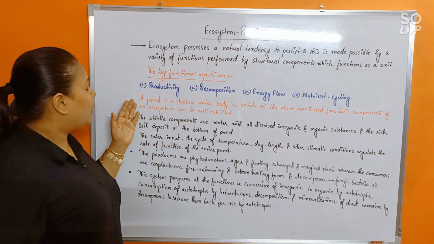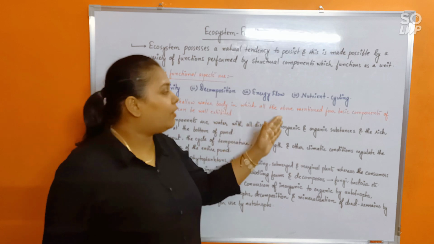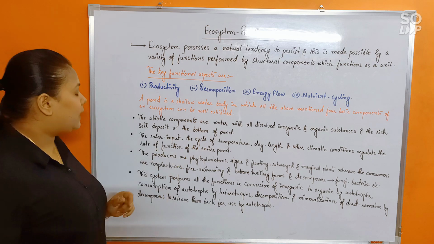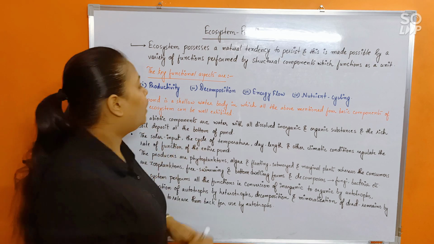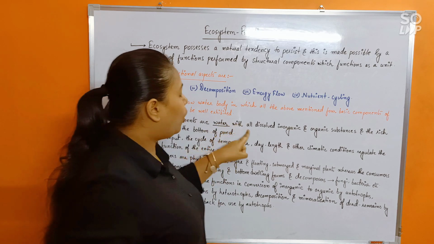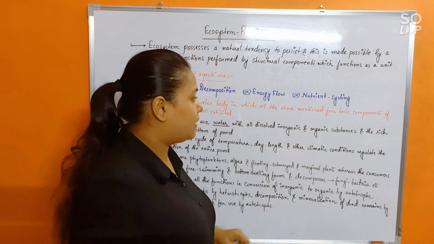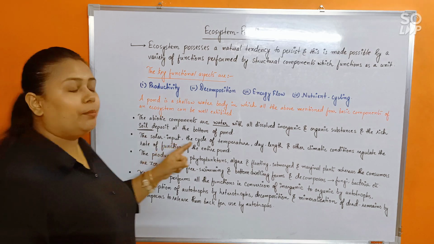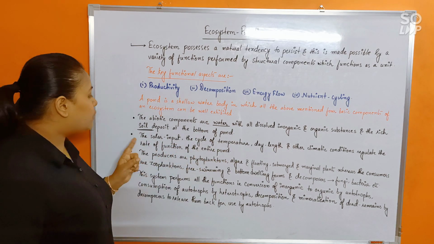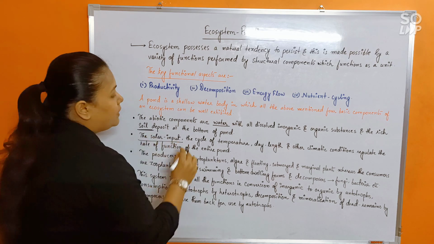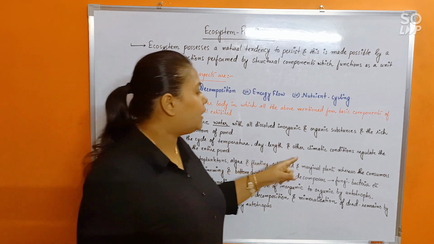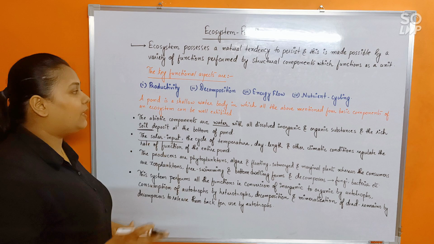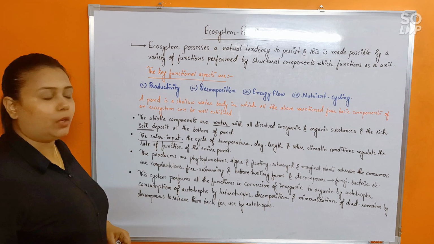A pond is a shallow water body in which all the above mentioned four basic components of an ecosystem can be well exhibited. The abiotic components are water with all dissolved inorganic and organic substances, and the rich soil deposit at the bottom of the pond. The solar input, the cycle of temperature, day length and other climatic conditions regulate the rate of function of the entire pond. Now this is the entire abiotic component that we are talking about.